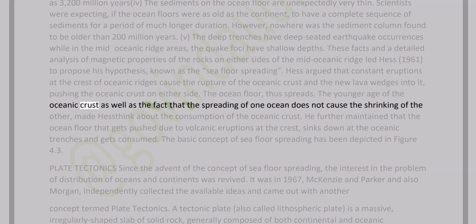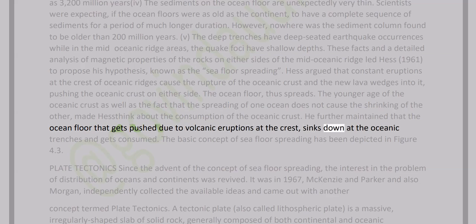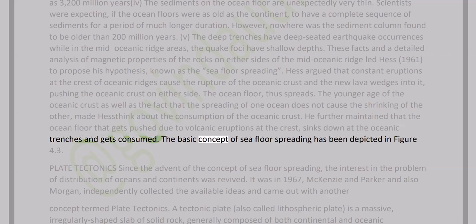The younger age of the oceanic crust, as well as the fact that the spreading of one ocean does not cause the shrinking of the other, made Hess think about the consumption of the oceanic crust. He further maintained that the ocean floor that gets pushed due to volcanic eruptions at the crest sinks down at the oceanic trenches and gets consumed. The basic concept of seafloor spreading has been depicted in Figure 4.3.